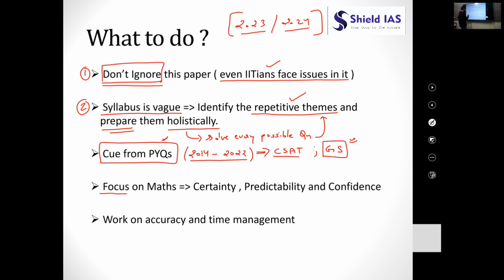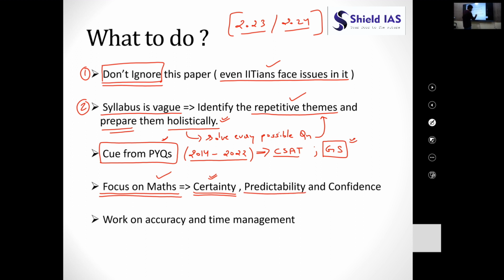Then we will be focusing most of our energy on the mathematics section. Why the mathematics section? Because in mathematics, if you solve a question, there is certainty that you will be able to solve it if you have done very thorough exercises at home. If you have prepared a repetitive theme holistically, and it comes in the exam, you are almost certain that you will be able to solve the question.